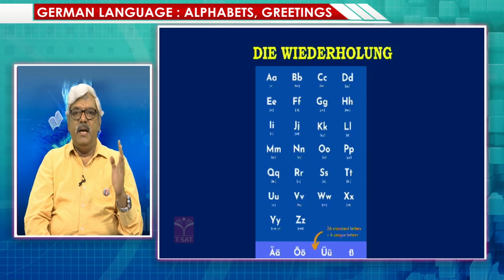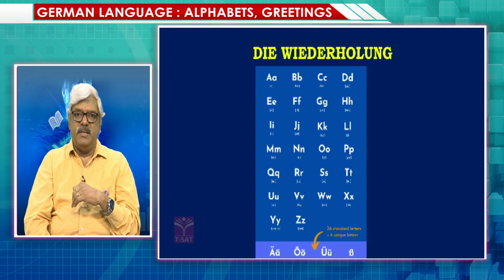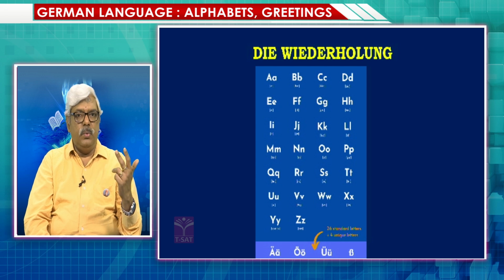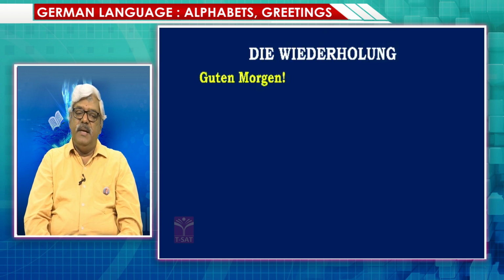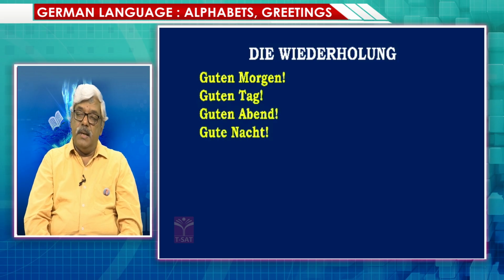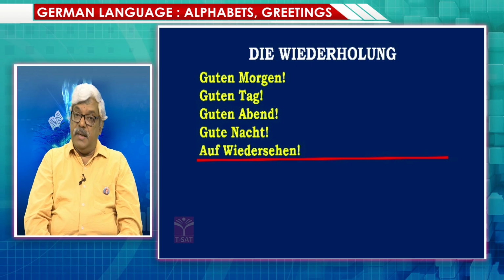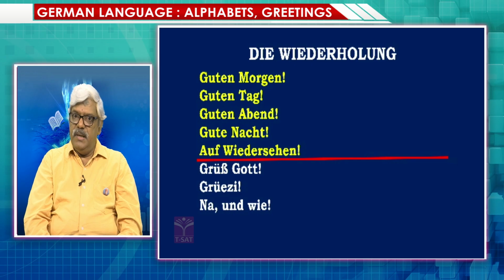The alphabets, that is A, B, C, D, E, F, G, H, I, J, K, L, M, N, O, P, Q, R, S, T, U, V, W, X, Y, Z. Then the greetings, Guten Morgen, Guten Tag, Guten Abend, Gute Nacht, Auf Wiedersehen, and the informal ones, Grüß Gott, Grüß Sie, Na und wie, Hallo and Tschüss.